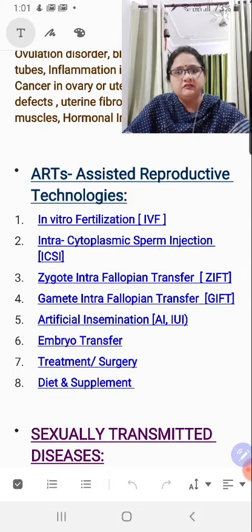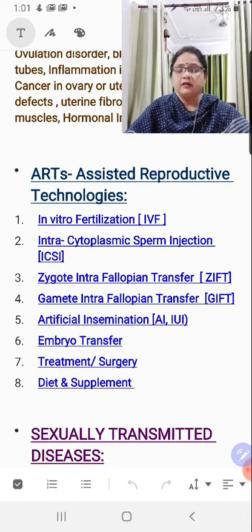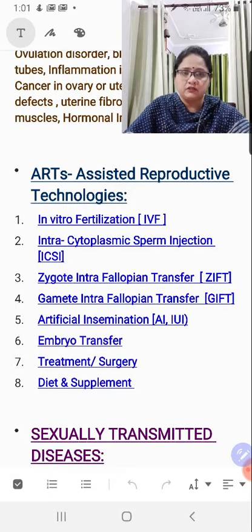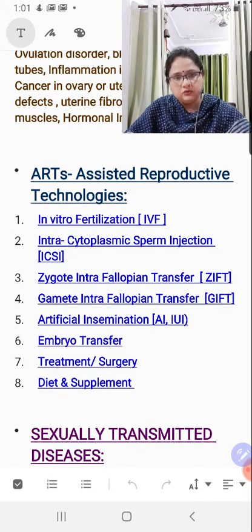Third one is ZIFT, zygote intrafallopian transfer, and fourth one is gamete intrafallopian transfer. Please take care of all the abbreviated forms. Zygote intrafallopian transfer is you take the cells out, you allow them to fuse in a petri dish. The moment you get the stage of a zygote, you insert or inseminate this zygote stage structure back into the female's uterus.